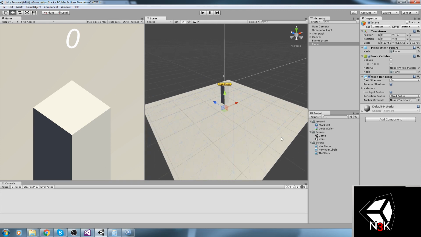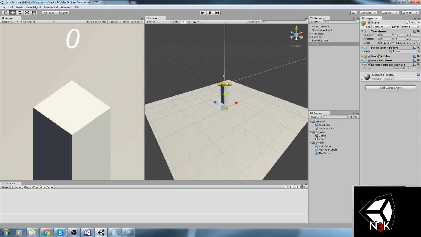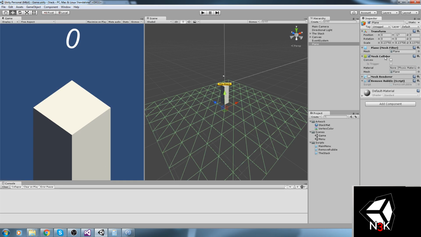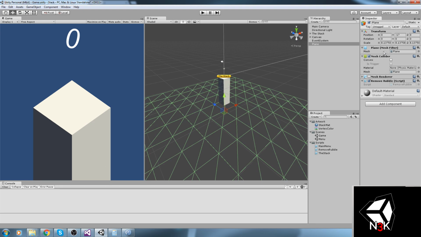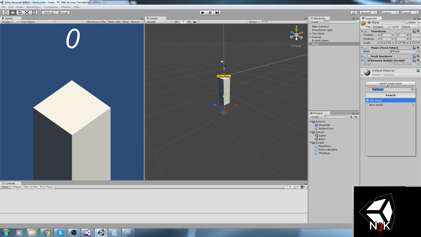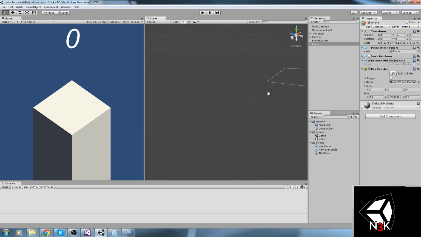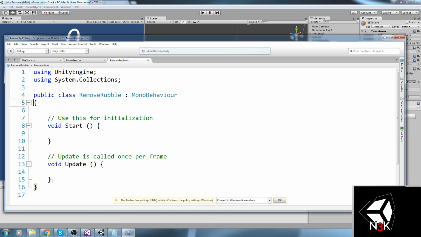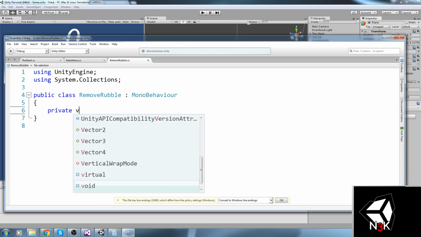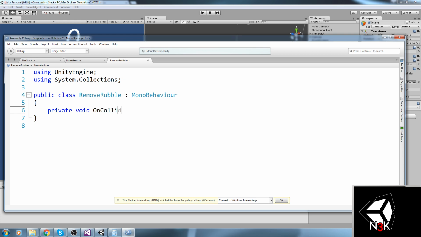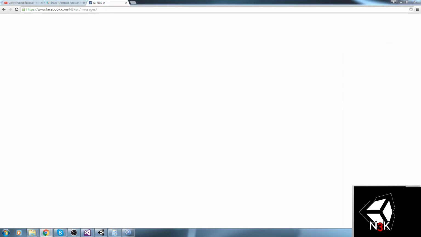So this plane is going to have the remove rubble script attached to it. It's not going to have a mesh renderer just like this, but the mesh collider is still there. And this one is way too expensive actually. Let's turn it off and put a box collider on it. So we have the box collider, and everything that touched it, let's just go ahead and destroy it. So open up the remove rubble script, and we're gonna do private void on collider hit, I believe. I always have to look that up, so let me just go ahead and do that.